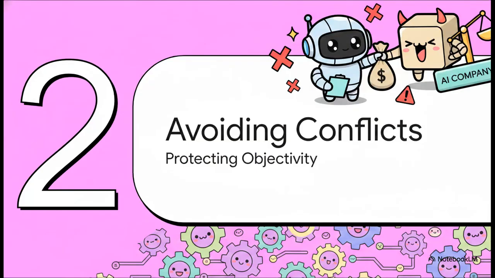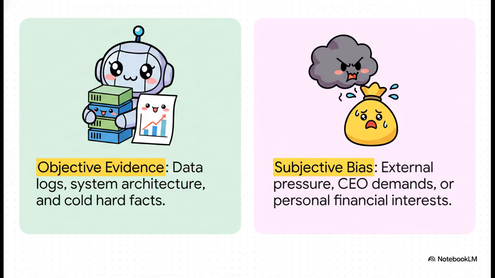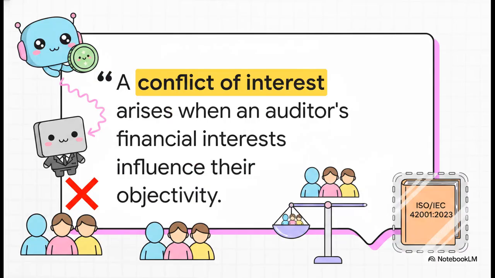Let's move on and see how this builds in Section 2, avoiding conflicts of interest, protecting objectivity in the real world. It's kind of like a tug of war. On one hand, we have objective evidence. We're talking data logs, system architecture, the cold, hard facts. On the other hand, subjective bias and external pressure. Maybe it's a CEO breathing down your neck, the desire to protect a partner company, or even just personal financial interests. An auditor has to anchor themselves strictly to that objective side. As our source notes, even just the perception of a conflict of interest can completely destroy the credibility of an entire audit. A conflict of interest happens when financial or personal interests skew an auditor's judgment.